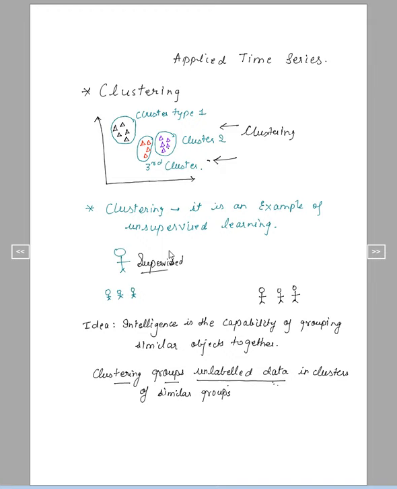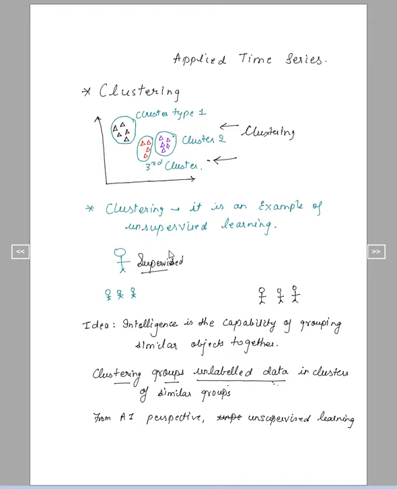And from an AI perspective, unsupervised learning is more and more important.